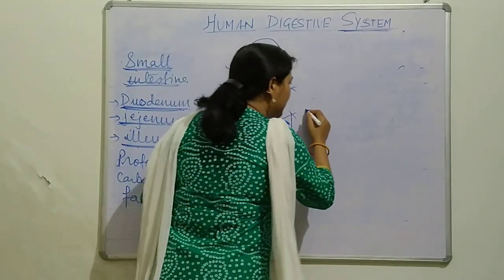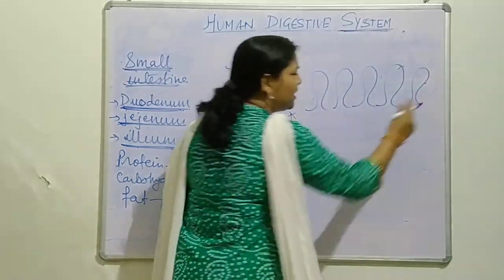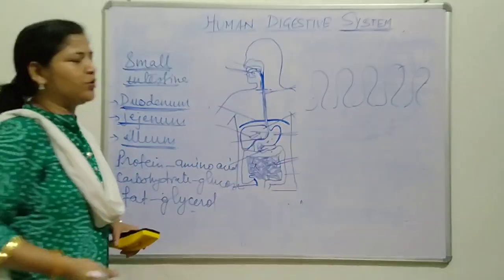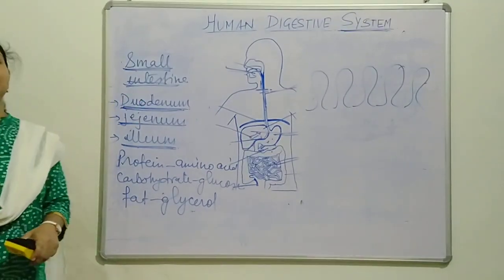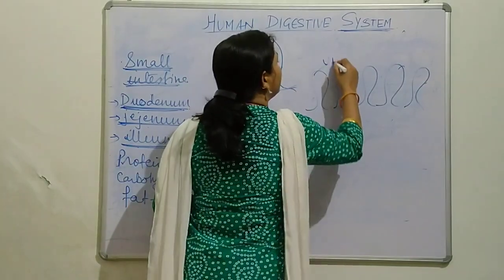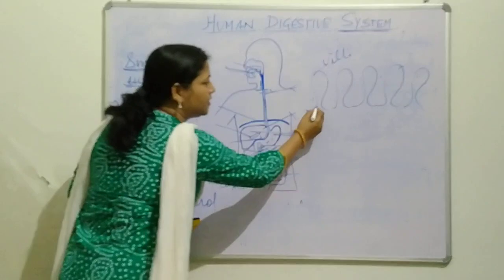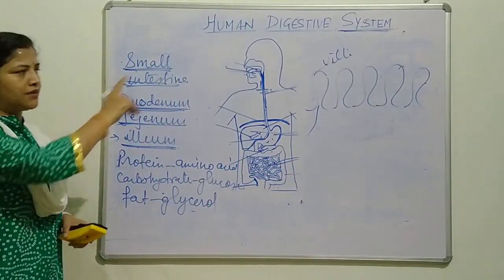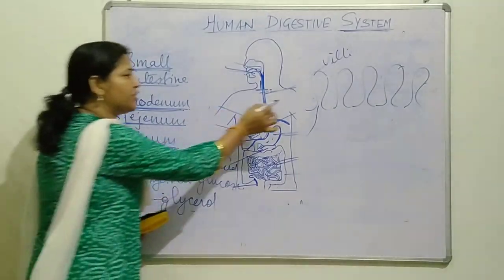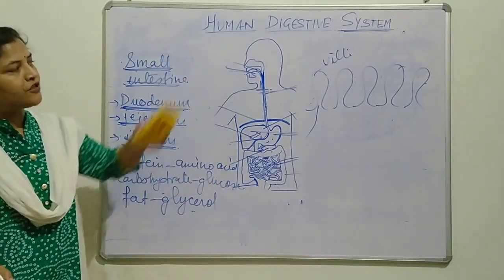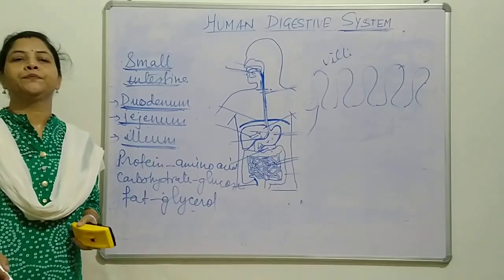How is the absorption done? Ileum has a rough structure. Small finger-like projections are there at the surface of the ileum, known as villi. Every villus is connected with blood vessels. So when this liquid form of food reaches the ileum, what does this rough surface do? It absorbs this liquid part.